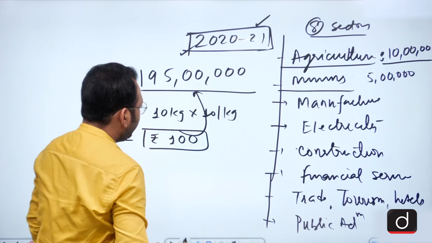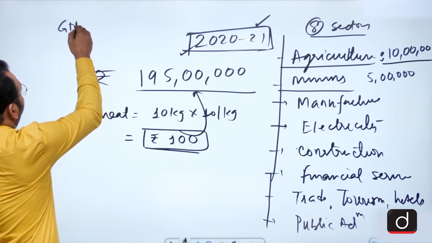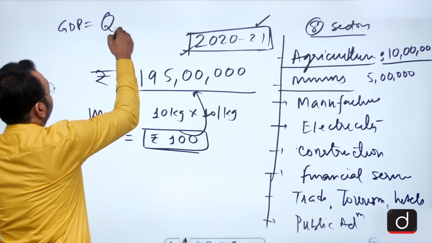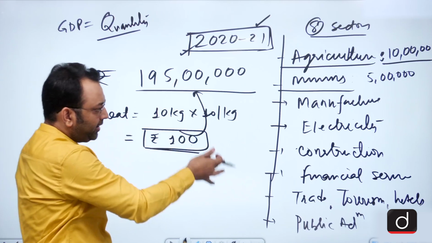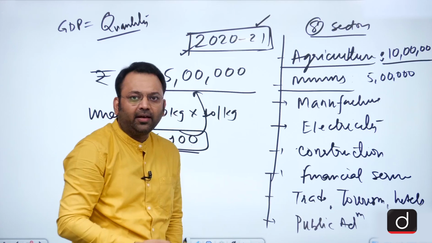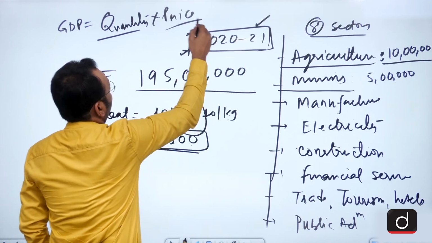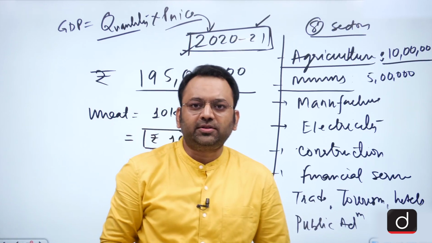So can I say the GDP of a given year can be seen as the quantity of production in that year across these 8 sectors into the price of the year for which we are willing to calculate the GDP.